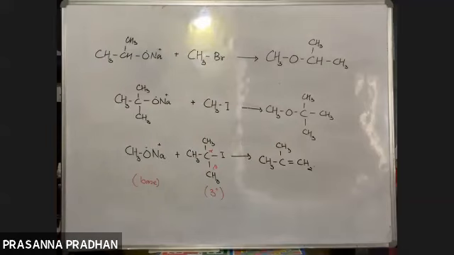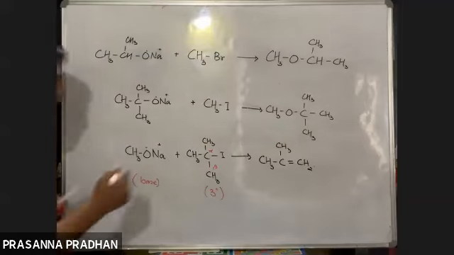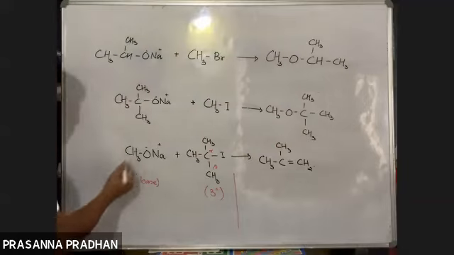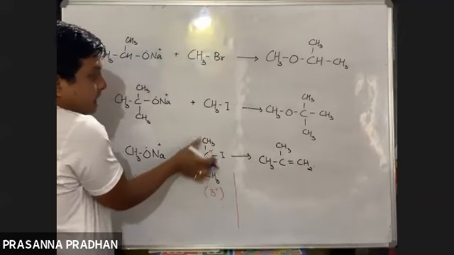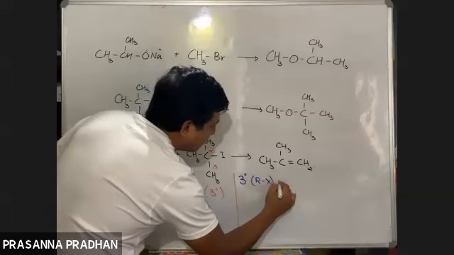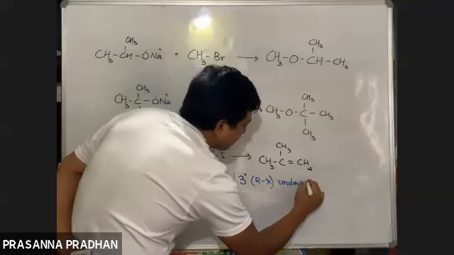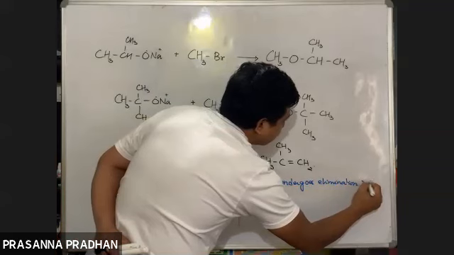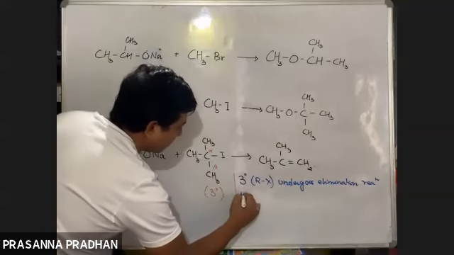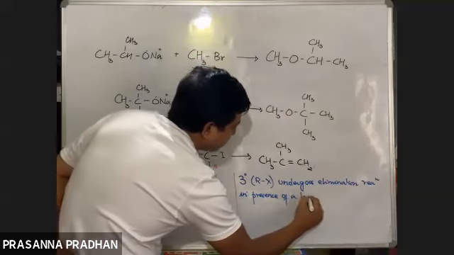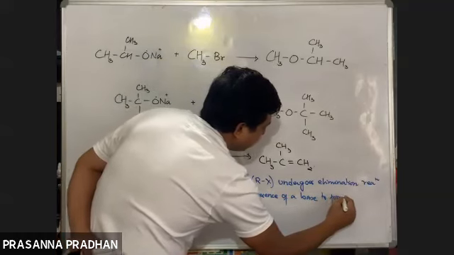So we cannot use this set of reagents. What is the explanation? The explanation is that 3 degree alkyl halides undergo elimination reaction in the presence of a base to form an alkene.